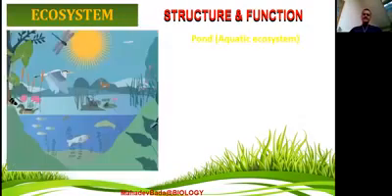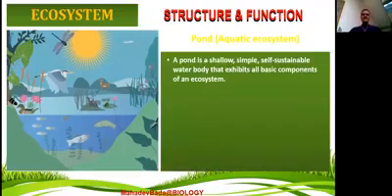So what is the structure of the ecosystem, and how is the ecosystem functioning? We have studied this taking the pond as an example of an ecosystem. A pond is shallow, meaning it has little depth. It is a simple, self-sustainable water body, which can survive by itself, that exhibits all the basic components of an ecosystem.